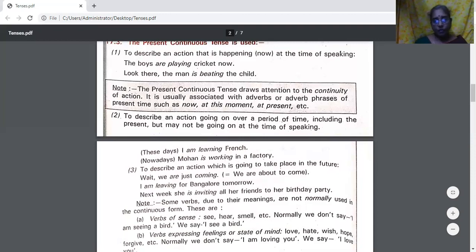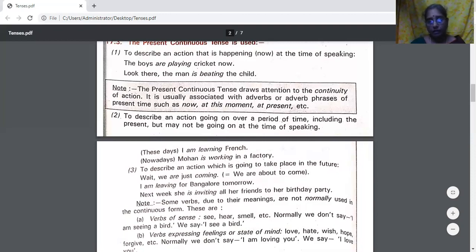It is also used to describe an action going on over a period of time, including the present, and may not be going on at the time of speaking. Now also it is going on, but at the time of speaking it may not be happening.